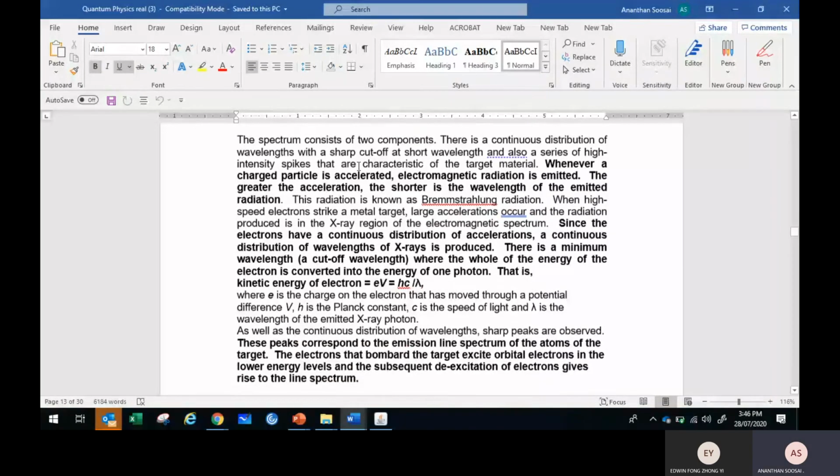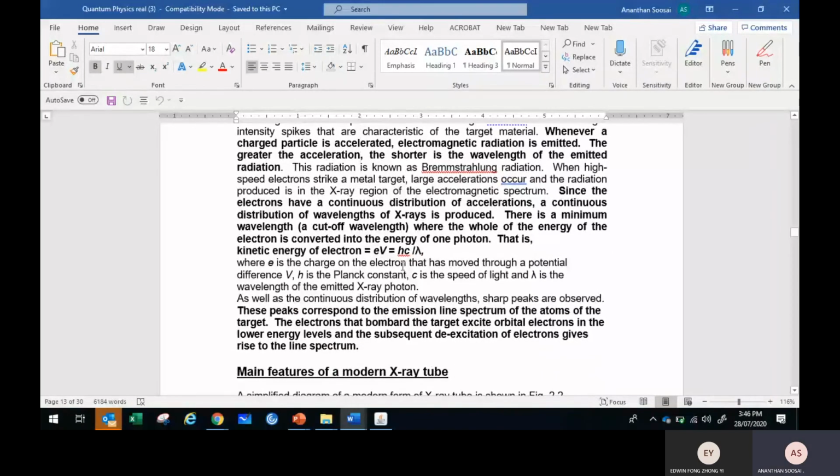And the last one, yeah, this is the peak. The peaks correspond to the emission line spectrum of the atoms of the target. The electron that bombarded the target excites an orbital electron in the lower energy level, and the subsequent de-excitation gives rise to a line spectrum.